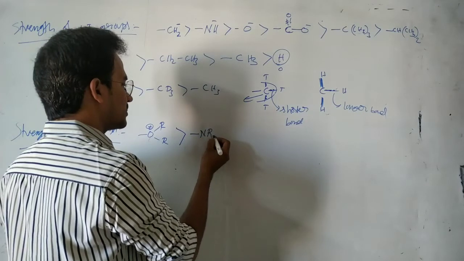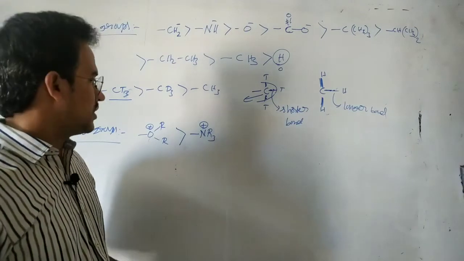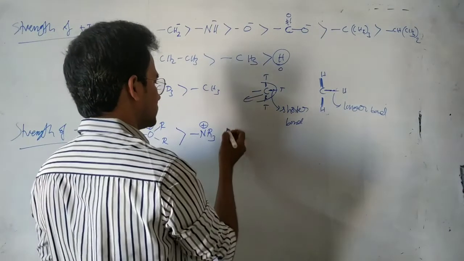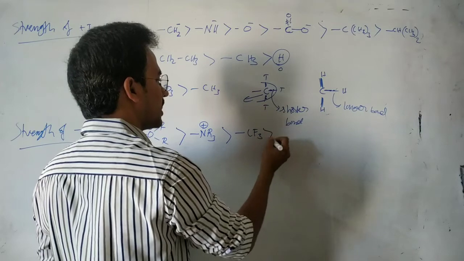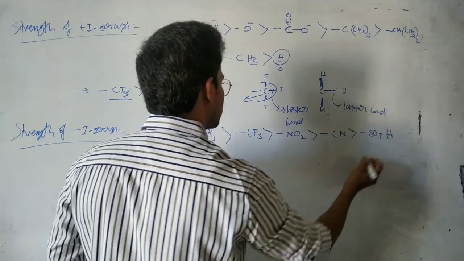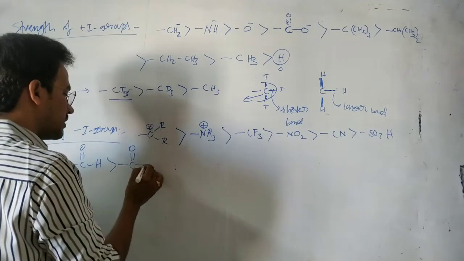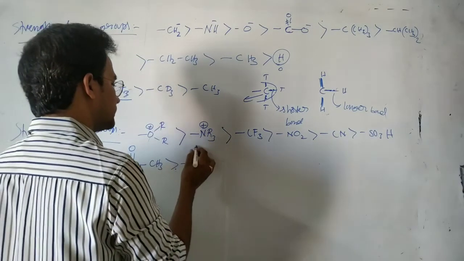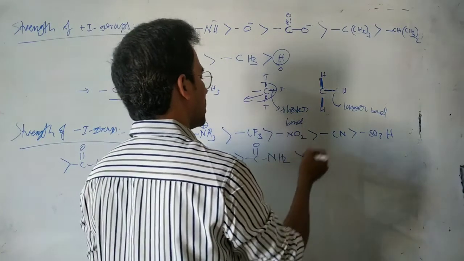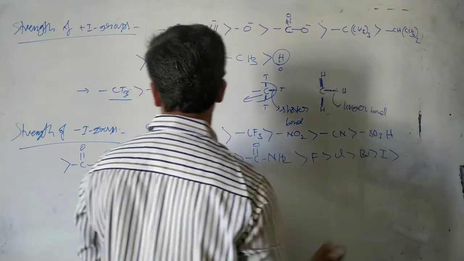And similarly here NR3 plus. It is also a very strong electron withdrawing group. But here oxygen is more electronegative than nitrogen, that's why OR2 plus is a stronger withdrawing group. And next CF3, and next NO2, and next CN, and then SO3H. And then next the aldehyde group, and here the ketone group, and next ester, and then amide.